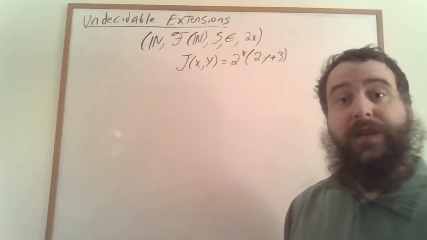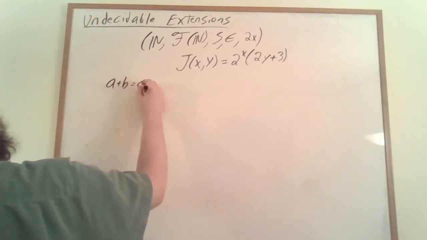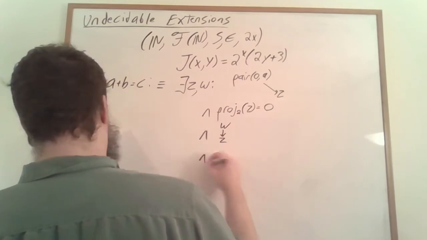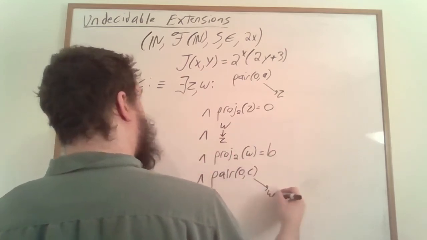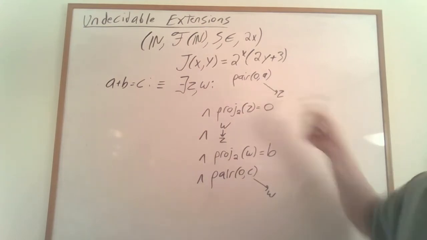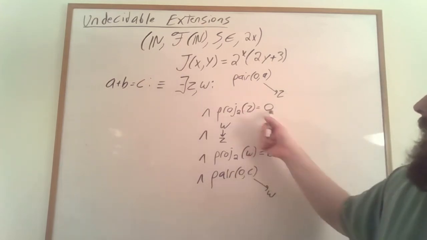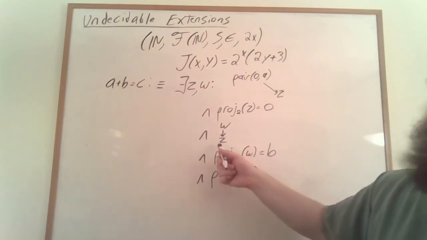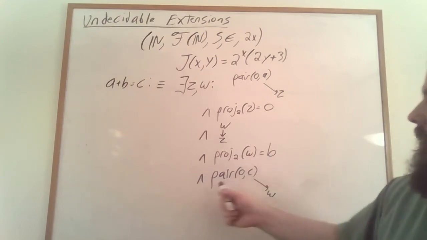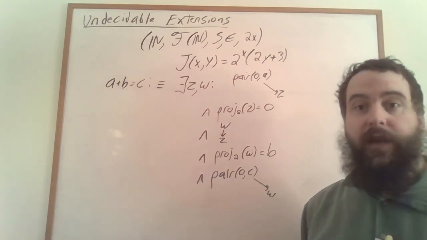So finally, we can describe addition. We can talk about when A plus B is equal to C, if the point 0A is diagonally above z at a 45-degree angle, the y-coordinate of z is 0, w is directly above z, the y-coordinate of w is B, and the point 0C is diagonally above w at a 45-degree angle.